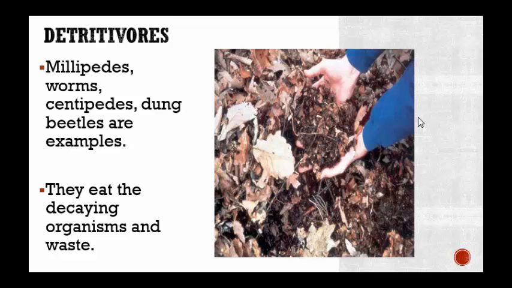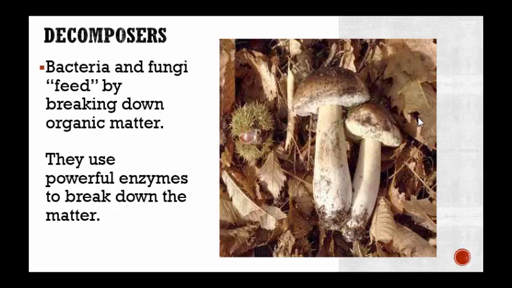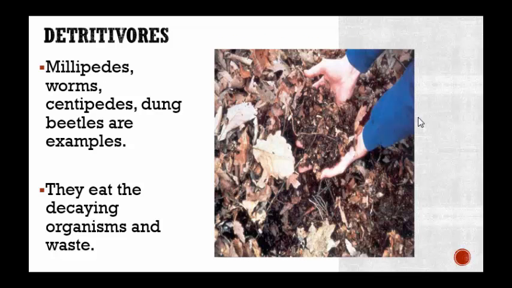Then we have detritivores. These are like millipedes, worms, centipedes, dung beetles. Those are some examples. Now, they don't break down the decaying organic matter. They actually eat the decaying organisms. They eat the waste of other organisms. When we say they eat the waste of other organisms, we're talking about the dung, and that's why they have things called the dung beetle. So decomposers break down organic matter. Detritivores actually eat decaying organisms and the waste of organisms.